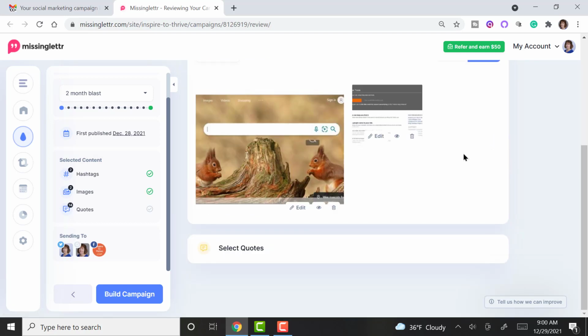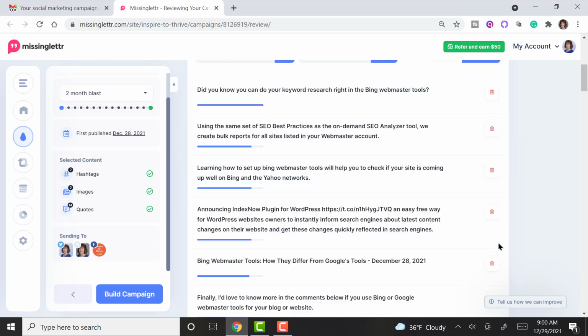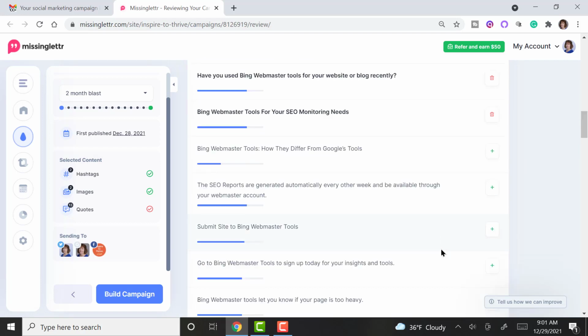I'm not going to have my profile. On this particular post I've only had 2 images. Most of them I do have more, but not on this one. Then you get to choose all the text that automatically comes from your site. I can see this one's kind of gobbledygook, so getting rid of that one. And let's see, do you know, the rest of these look good.